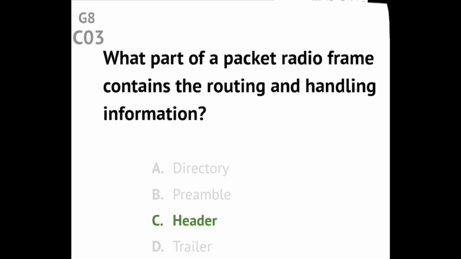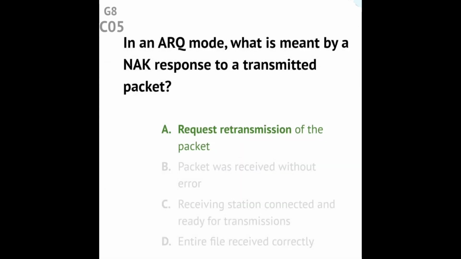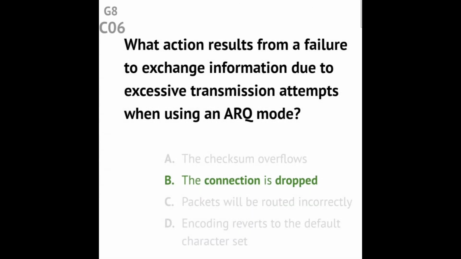Question G8C03 What part of a packet radio frame contains the routing and handling information? Answer: header. Question G8C04 Which of the following describes Baudot code? Answer: a 5-bit code with additional start and stop bits. Question G8C05 In an ARQ mode, what is meant by a NAK response to a transmitted packet? Answer: request retransmission of the packet.